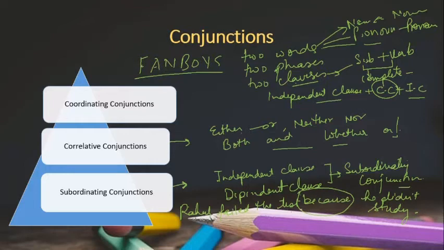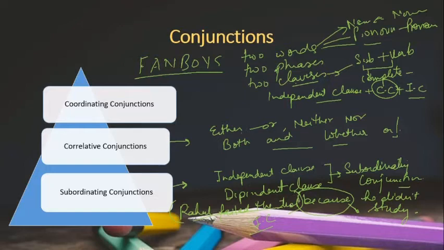Whenever you add any subordinating conjunction in the sentence, it makes the sentence dependent. It means it needs some extra information to give a complete sense. Rahul failed the test is your independent clause. Why? Because it doesn't need anything.